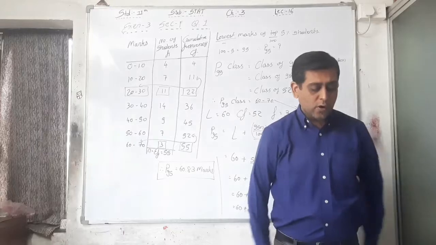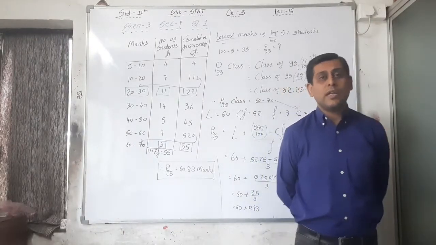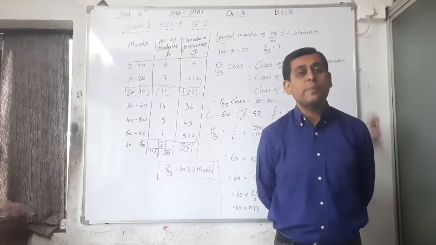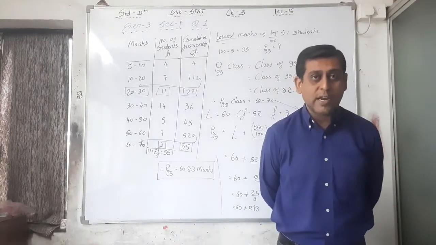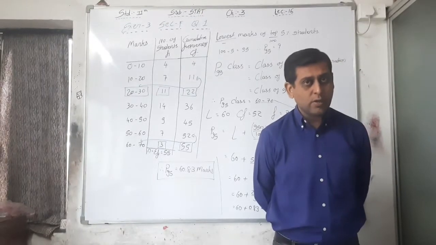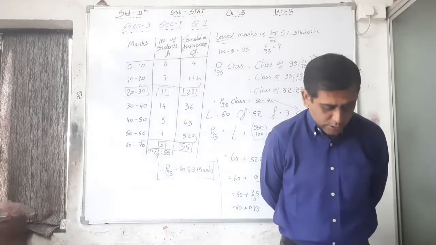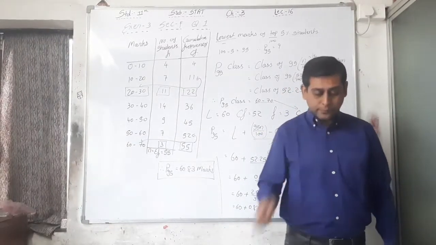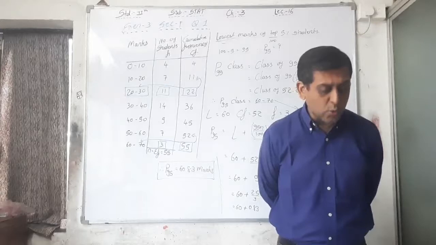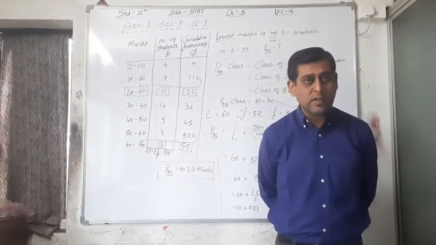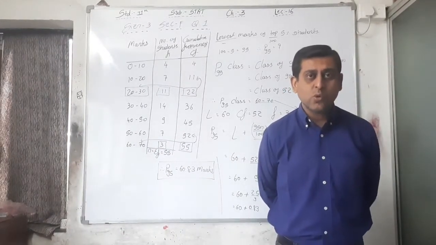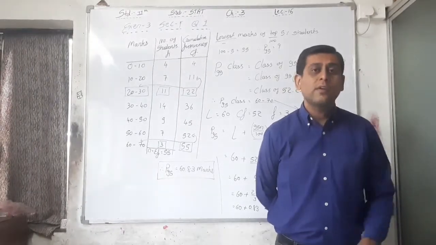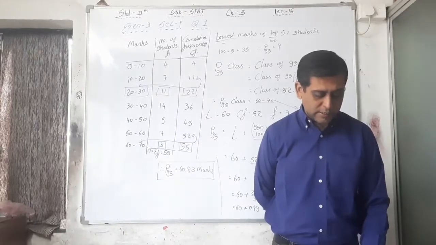So first of all, from this data we have to find X bar of A brand and X bar of B brand, and then write which brand is better from that answer. It is very easy because a normal question is given here. 10 to 15, 15 to 20, normal class intervals are given with frequency. So you can do that by the FIXI method, that is the direct method, or by the shortcut method. It is a very easy sum.